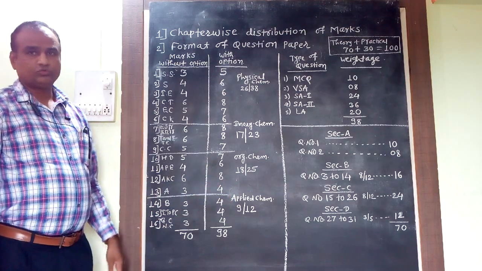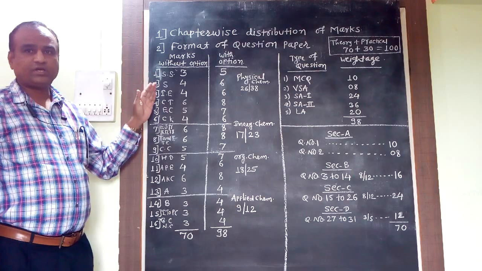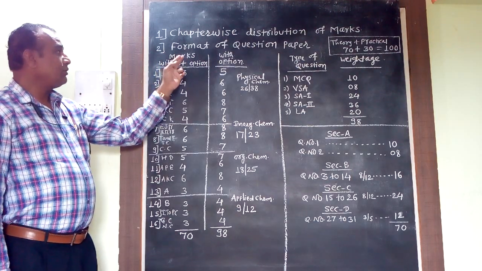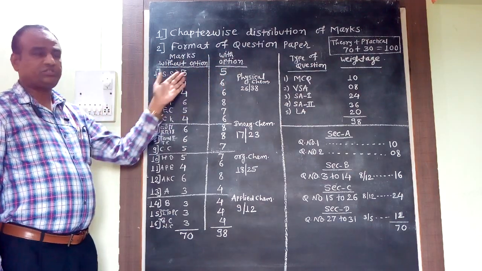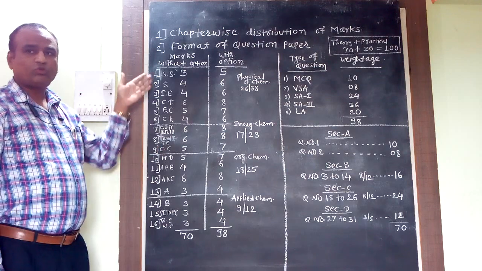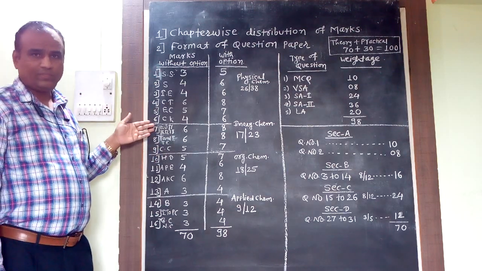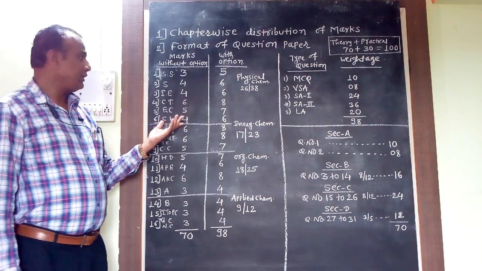So first we will see the distribution of marks for each and every chapter here. First marks are written as marks without option, and second marks are with option for each and every topic. The names are not written in detail on the board, but I will tell you the names, and for that you can also refer to your 12th standard textbook.